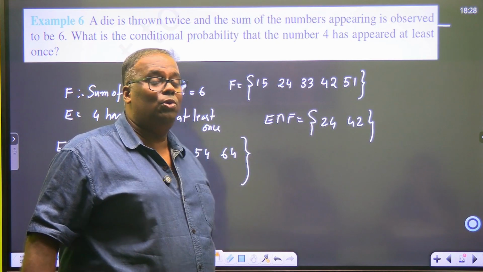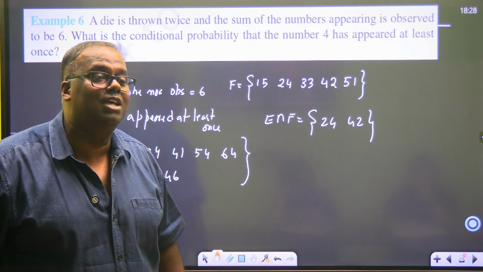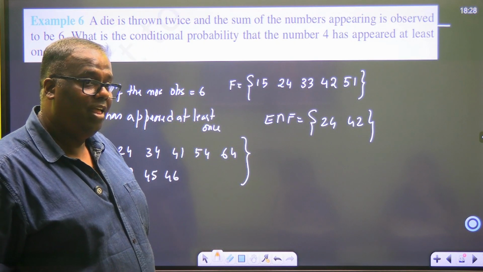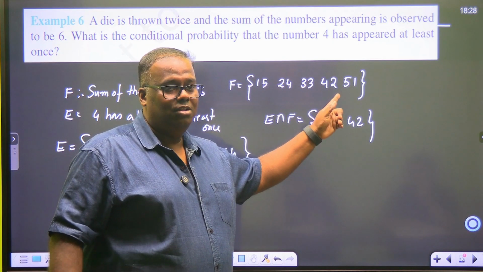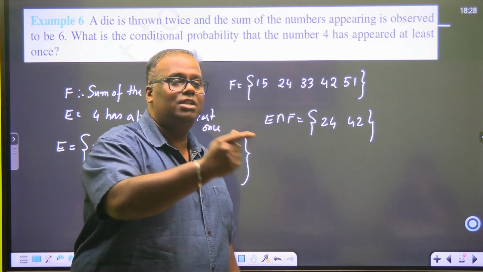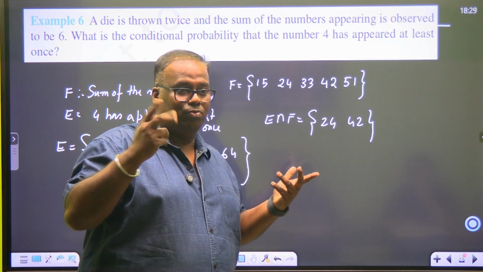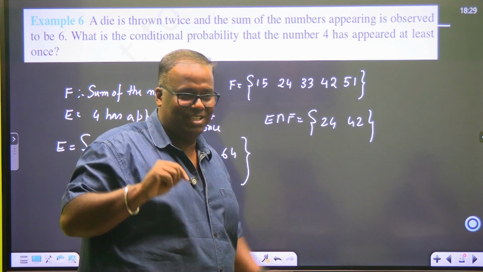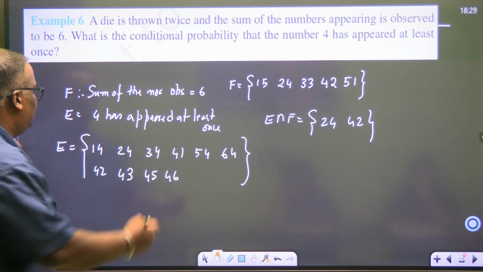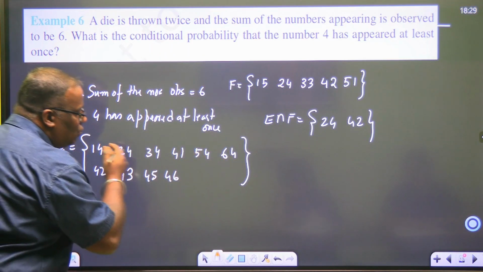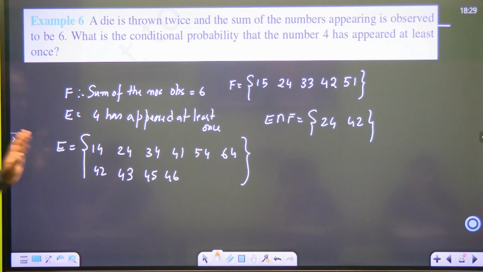इनमें वो बोलो जहां 4 एटलीस्ट वंस आया है। 2 बार तो आ ही नहीं सकता है, 2 बार आने से तो कितना हो जाएगा? 8 हो जाएगा। 4 is appearing at least once, ठीक है? तो ठीक है, we are still making the set of 4 appearing at least once, all the 4 appearing numbers, these.